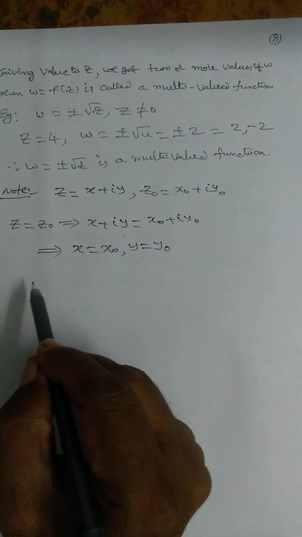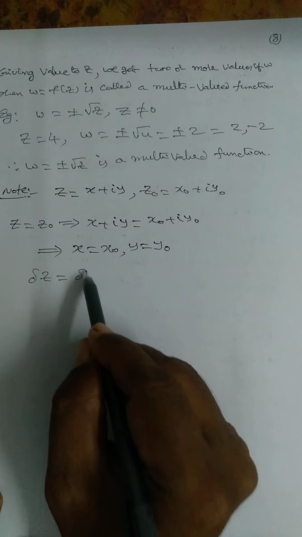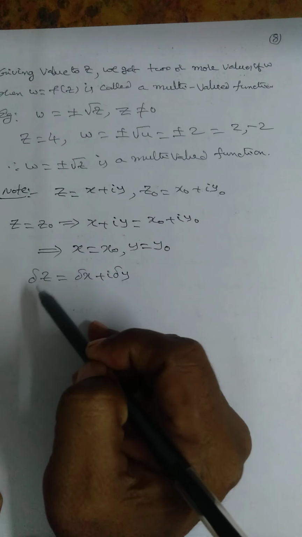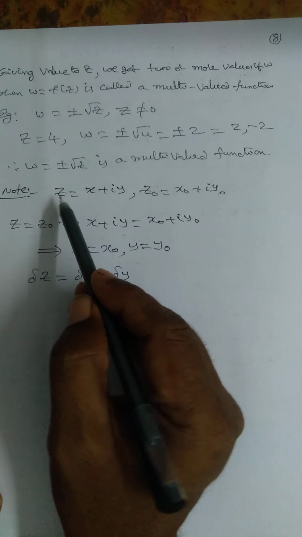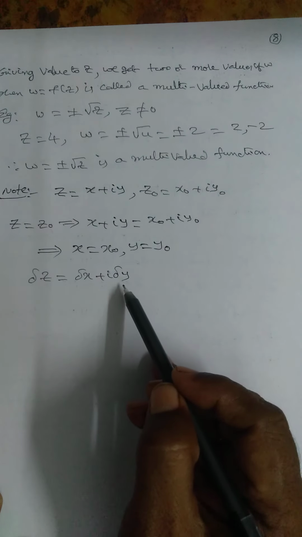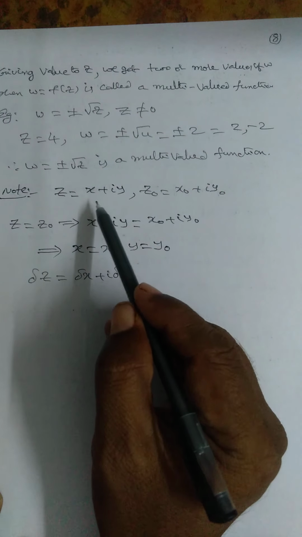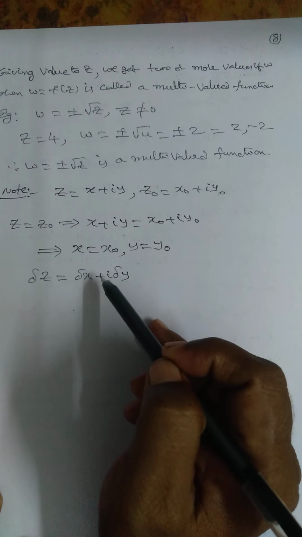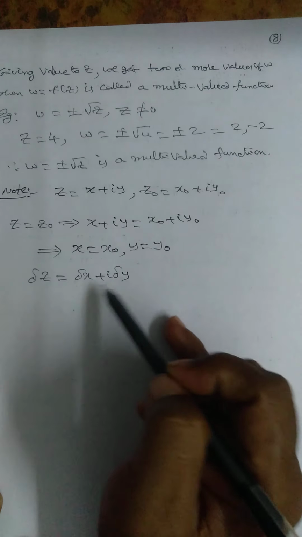Okay. Next concept. Delta z is equal to delta x plus i delta y. Delta z is the increment in z. Delta x, delta y are increments in x and y respectively. Whenever we give increments to x and y, we automatically get an increment in z, that is delta z.